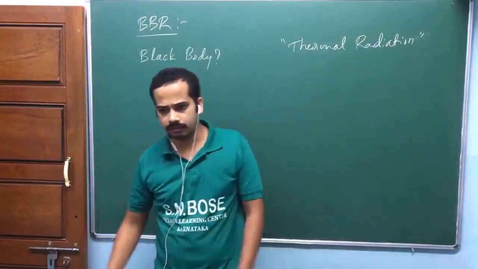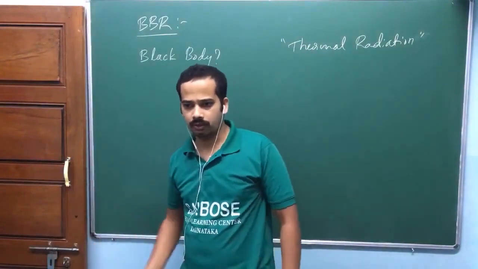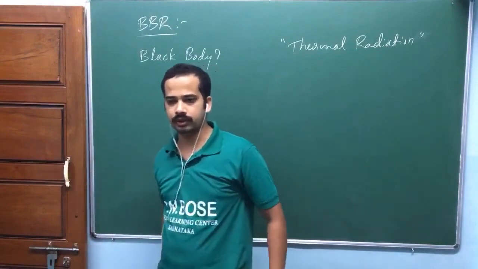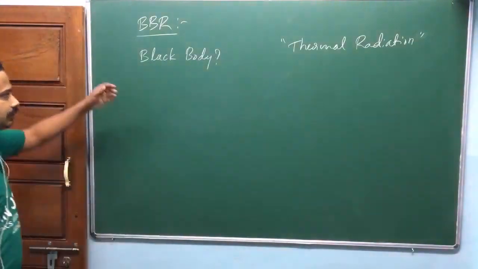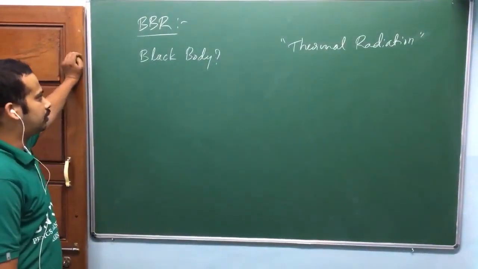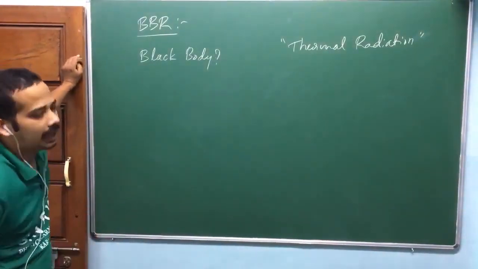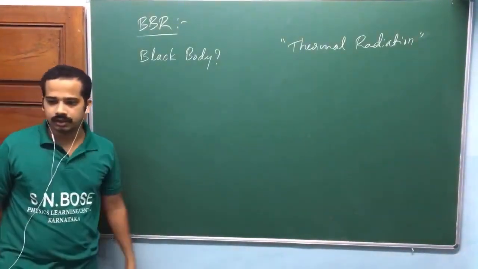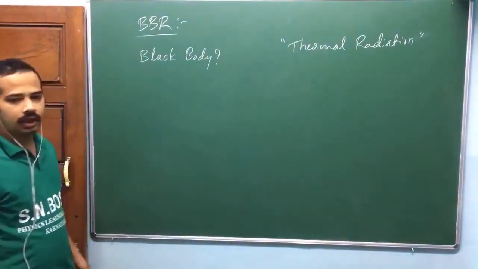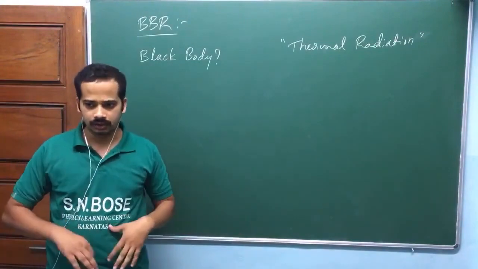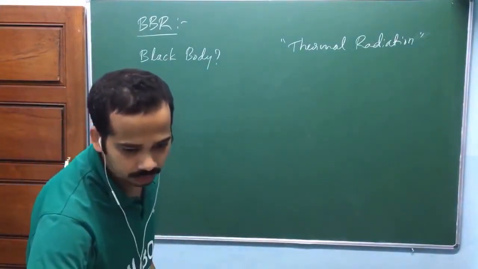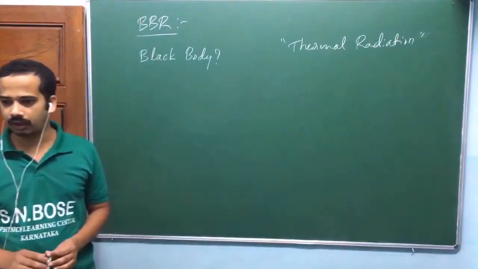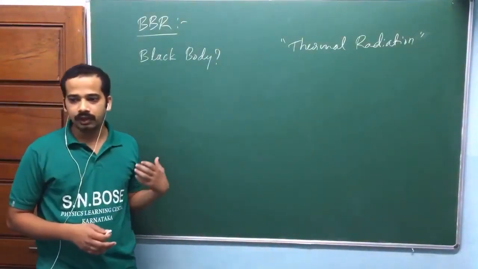If you heat it much more, it will become yellow, and its color will go towards blue. That we have seen. Now again, they could have taken any body. Why have they taken a black body? Here comes the understanding. A black body absorbs all radiation incident on it, but our use of the black body is not about absorption. We are dealing with emission.